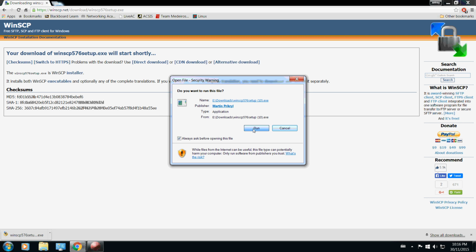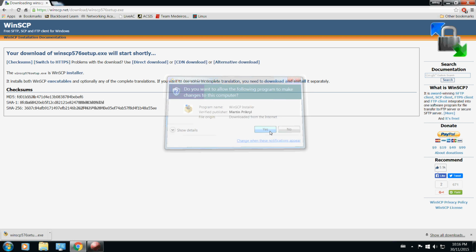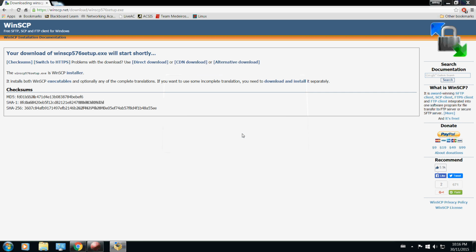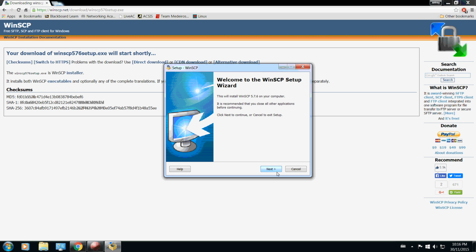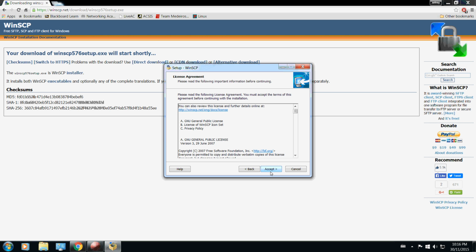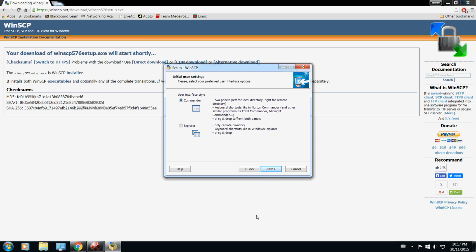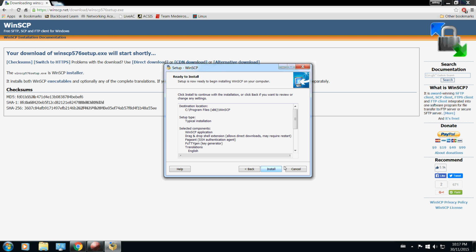So in this case, we want it to run, and we want to give it some access to our computer. What we want to do when we're installing WinSCP is do a very basic default setup. So we're going to choose a default language, which is English, and click next. We're going to accept their general terms and agreements. And again, we're doing a typical recommended setup, so we're going with default settings here. We're also going to choose a default layout of how the interface will look. So we'll click next, and then once we're here, we'll press the install button.